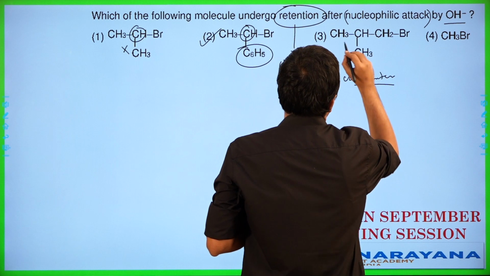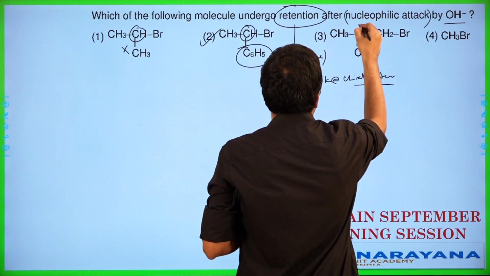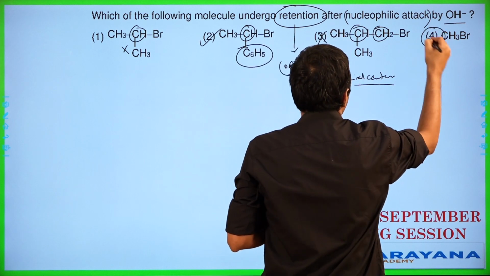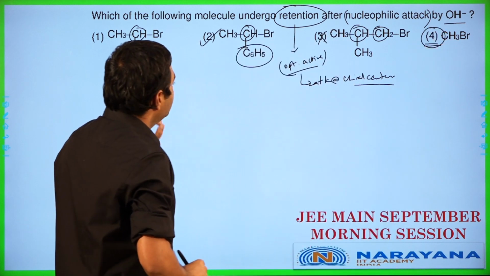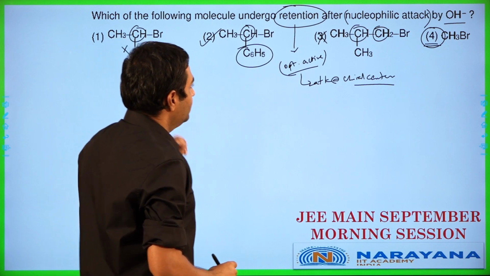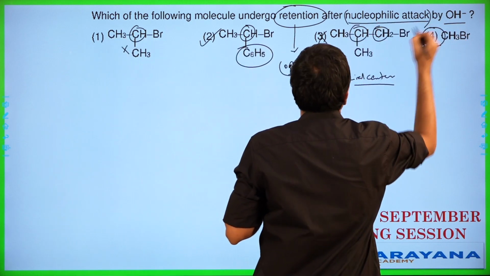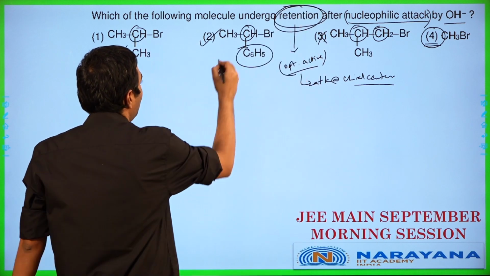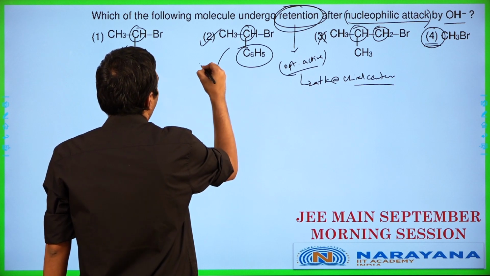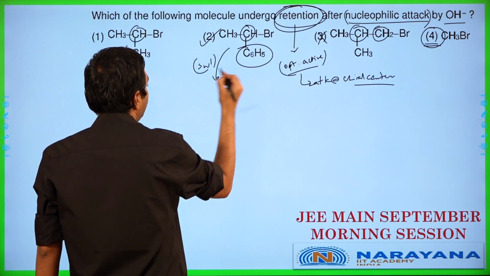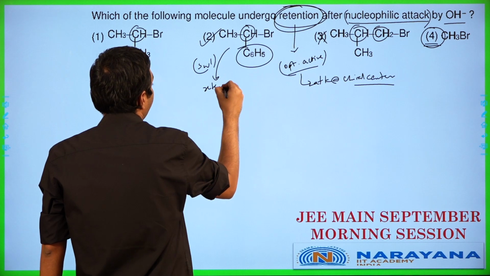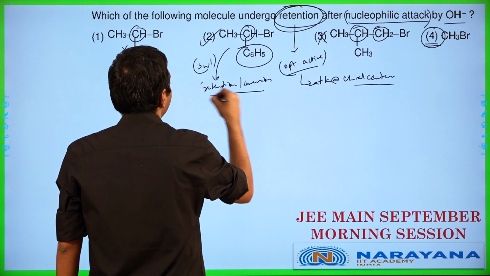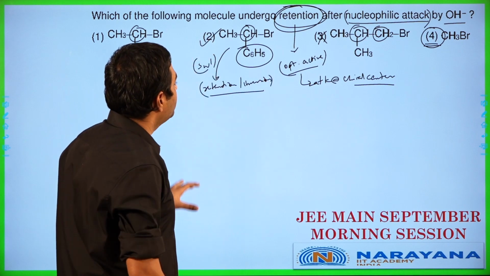Next, we have CH3, CH2, okay, not a chiral center. This is not chiral, this is also not chiral, so this is also not applicable. This is also going to be not applicable here. Now, there is one small issue in this question. After nucleophilic attack by OH minus, this retention part is not necessarily going to be the only possibility here. Here you will most probably have SN1 attack happening, which will result in both retention and inversion. So my expectation is that there is something which is going to be wrong with the option given over here.